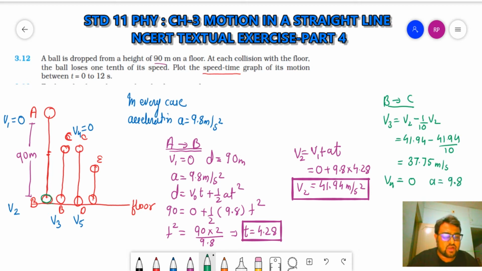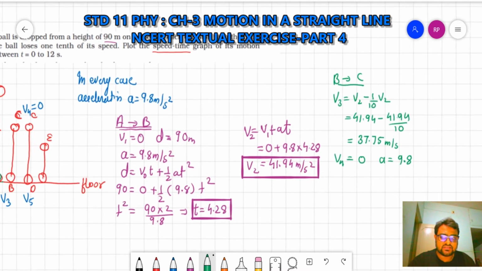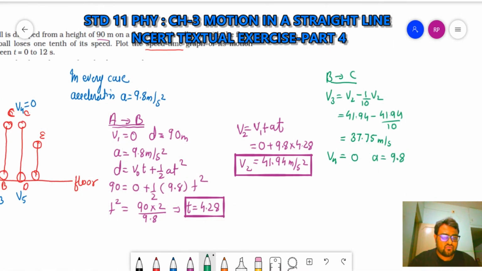Now I need to find the time. So I will use the equation V equal to V0 plus AT. In this case, I can use V4 final equal to V3 plus AT. What is V4? Final velocity is 0. V3 is 37.75 plus 9.8 into T.